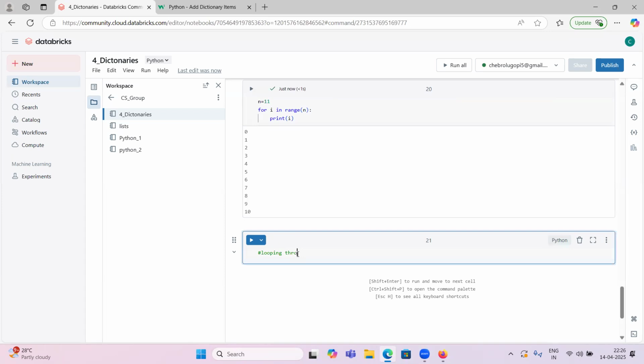So how can we loop through this? It is not a single value. An item is not a single value in a dictionary, because an item means both key and value. In a list, an item is only one value. In a tuple also only one value, in a set also one value, in a string also one value. But in a dictionary it is key and value, so it is a bit confusing. That I will discuss.